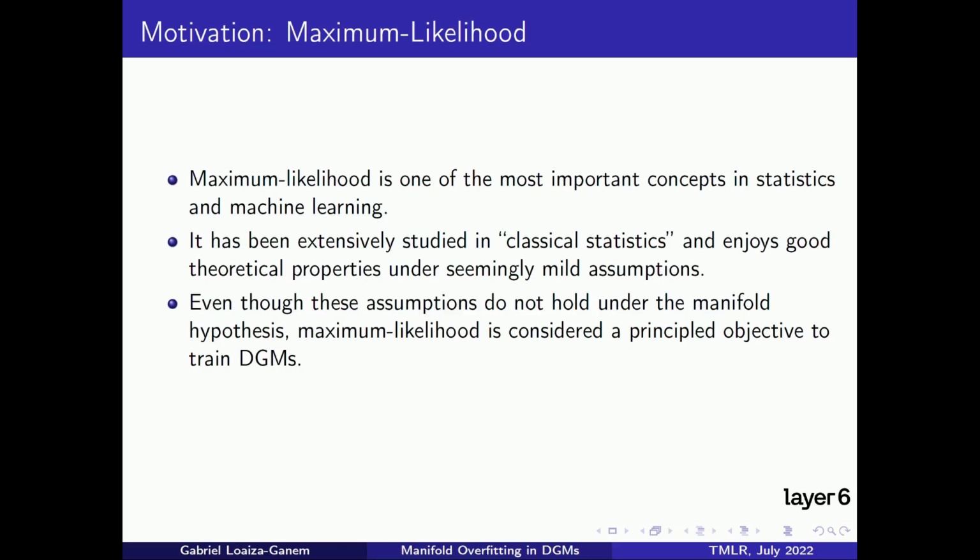Importantly, though, one of these assumptions is the existence of a ground truth density. And while this was indeed a reasonable assumption when the theory was developed, it cannot possibly hold under the manifold hypothesis, which, as previously mentioned, is how we should think of high-dimensional data. In spite of the assumptions not holding, we nonetheless tend to think that maximum likelihood is a principled way of training deep generative models. In our work, we argue this is not the case.